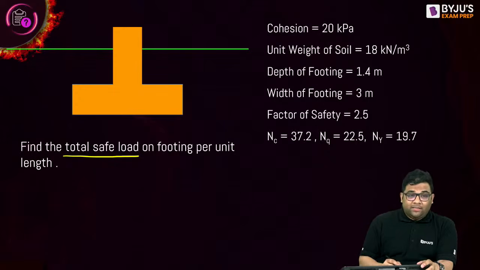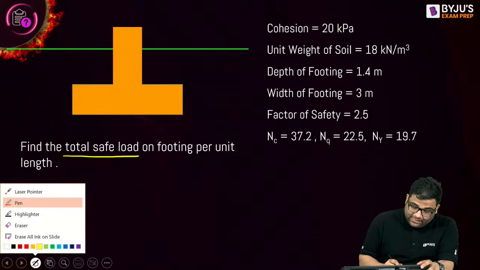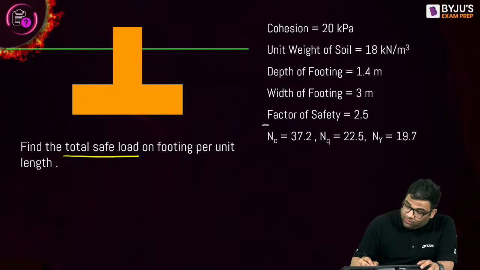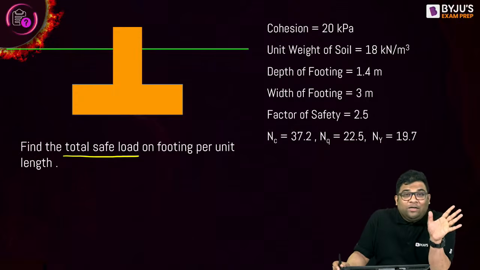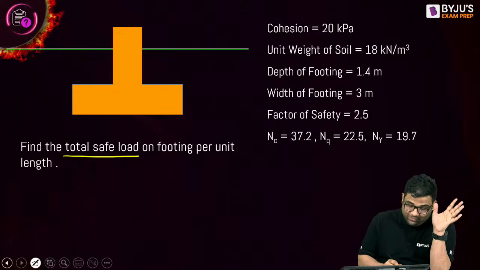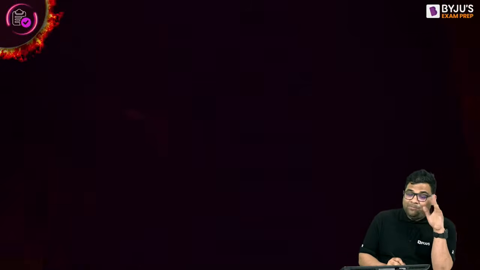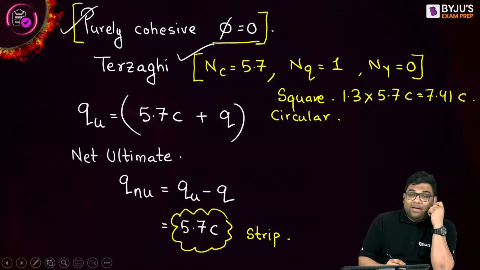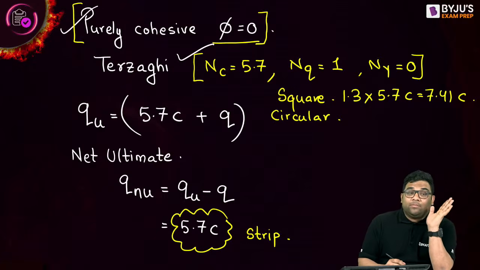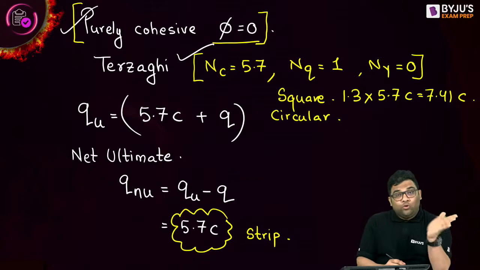Remember one fact: in the examination they will always mention Nc, Nq and N gamma, except when the soil is purely cohesive. For purely cohesive soil you should remember that Nc is 5.7, Nq is 1 and N gamma is 0. They expect you to know these values.